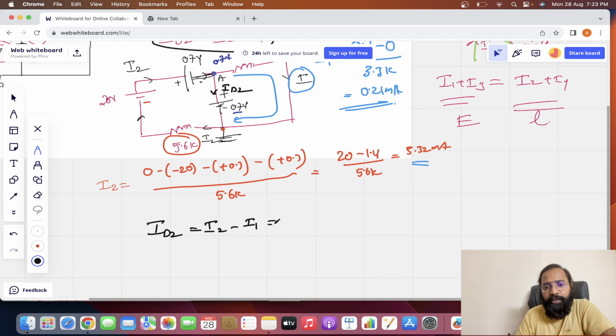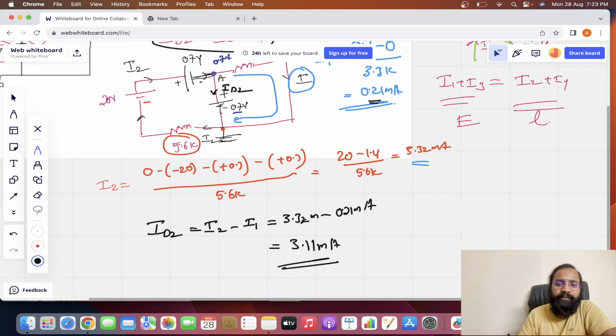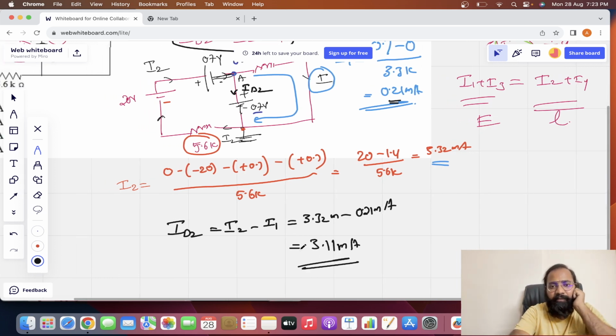So how much I2 did I get? 3.32 milliamperes minus I1, which I got as 0.21 milliamperes. If I subtract both these two, then I will get 3.11 milliamperes. So finally, the current flowing through the diode D2 I got as 3.11 milliamperes.